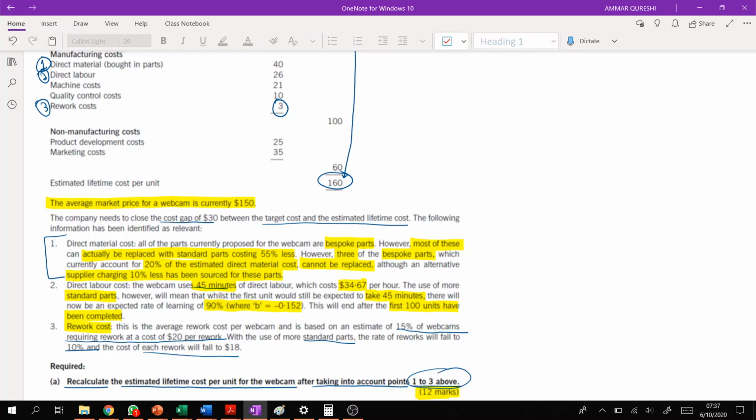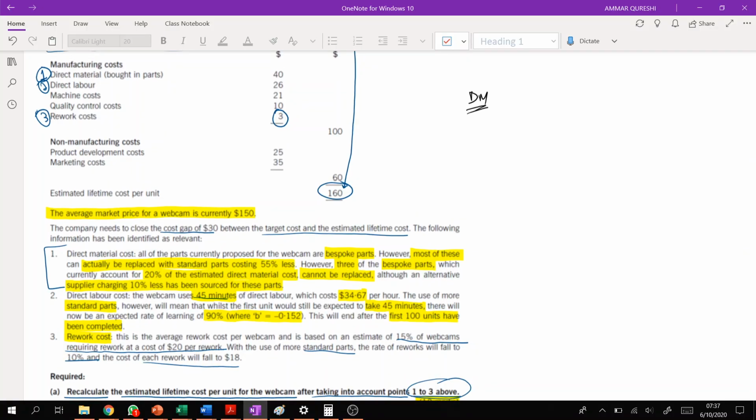Now, the first one is direct material, right? Currently, direct material cost is around $26 per unit. Now, what is the question saying? Mostly parts can be replaced with standard costing.